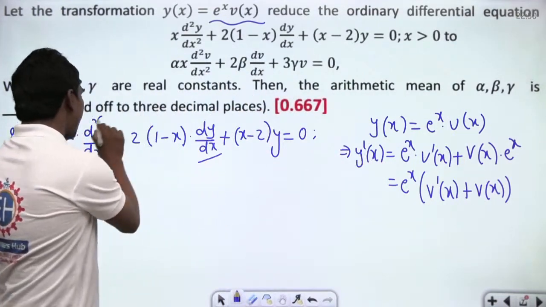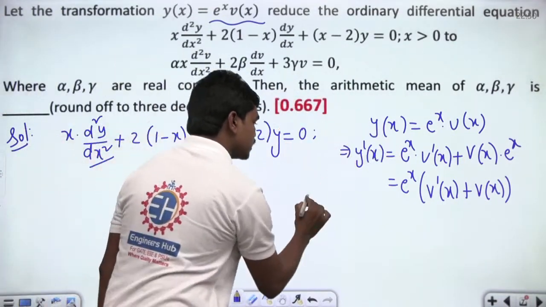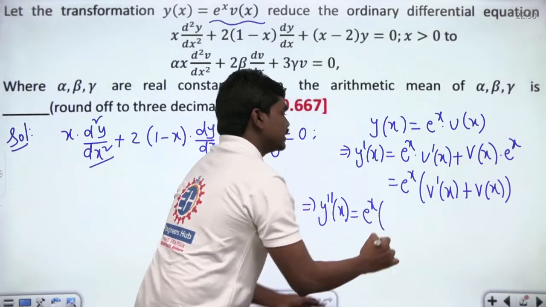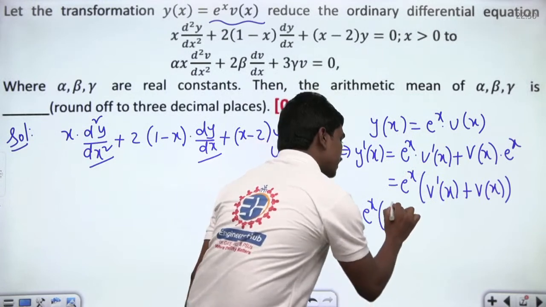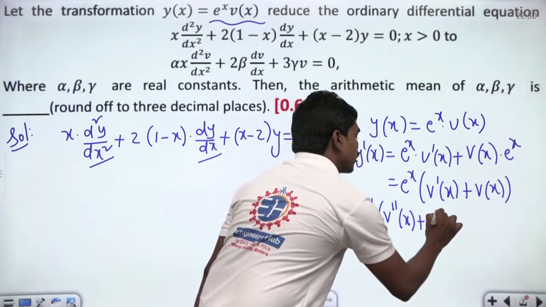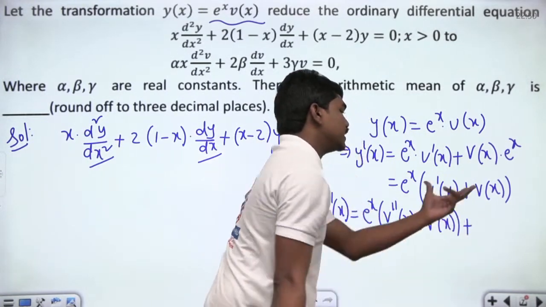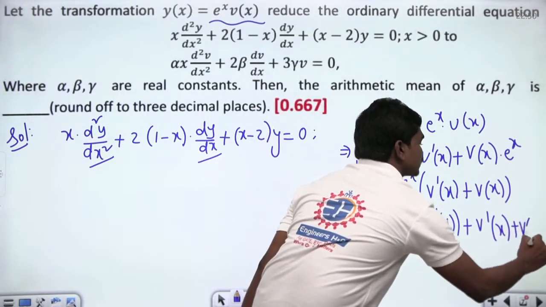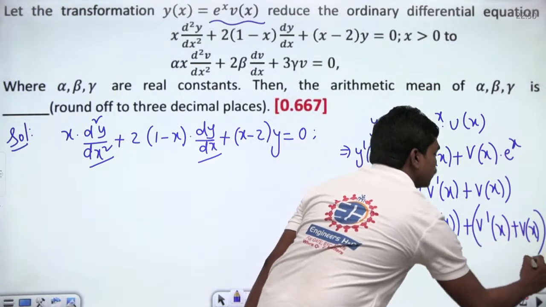Next, if you want to have d square y by dx square, you can differentiate this again. Once again, if you differentiate this, we have e power x as the first function. So if you write the differentiation of this function, v double dash of x plus v dash of x, plus again this function into e power x, which is v dash of x plus v of x, into this total term multiplied with e power x.